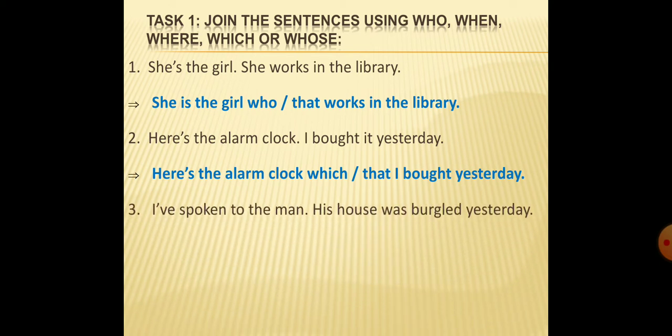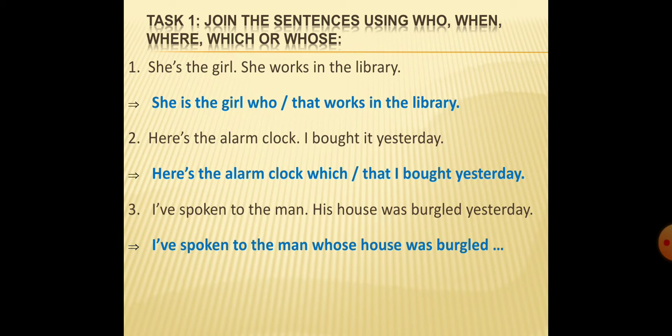Next one. I've spoken to the man. His house was burgled yesterday. Can you guess which relative pronoun we will use here? Yes, of course, it is the word house. I've spoken to the man whose house was burgled, which means who has got the house that was burgled.